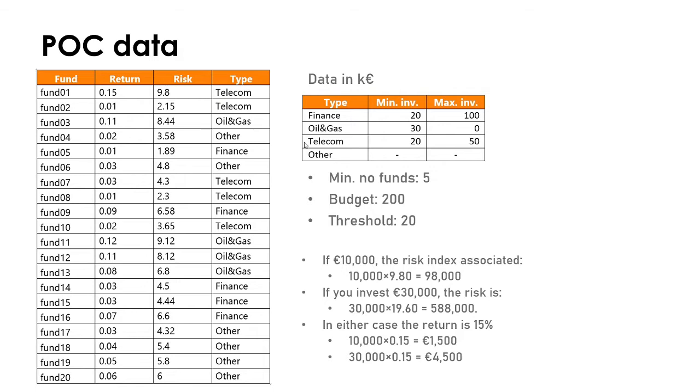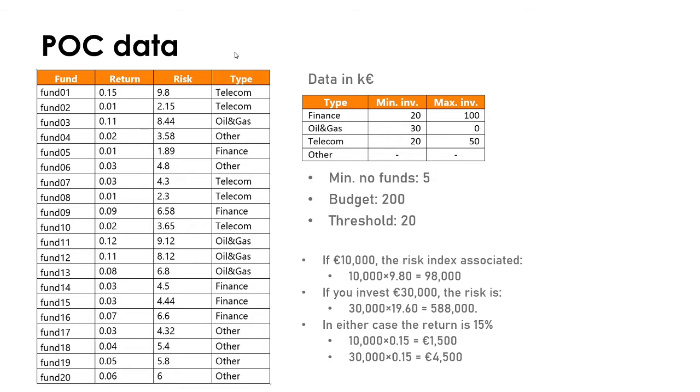And we have the types, which are finance, oil and gas, and telecommunications, and the minimum and maximum investment per type. For example, in finance, you have to invest at least 20. All the data, if nothing's said, is in thousands of euros. So at least you have to invest 20,000 euros and no more than 100,000 euros. Okay, and the same for the other types.